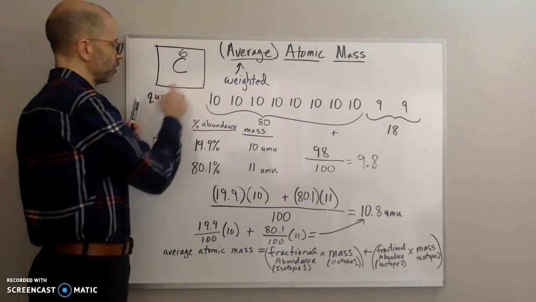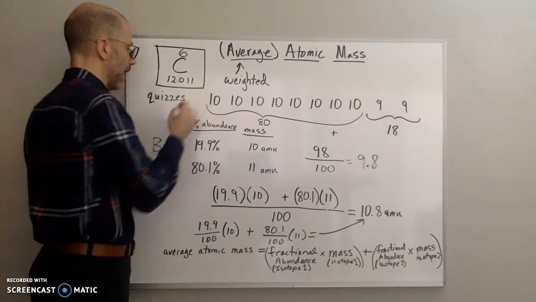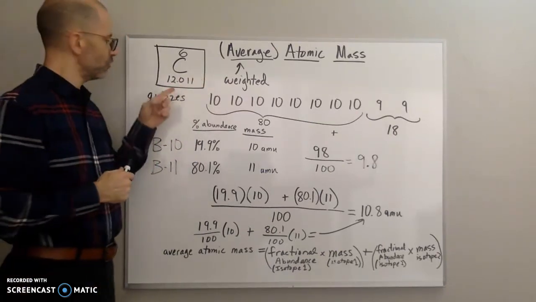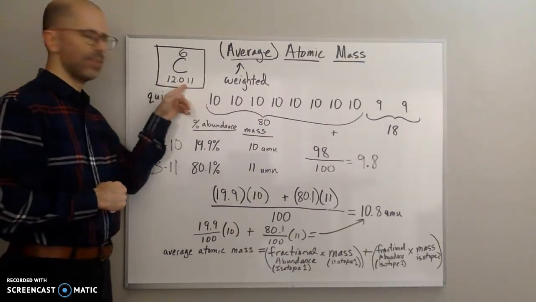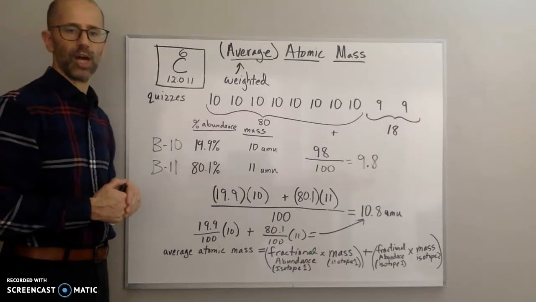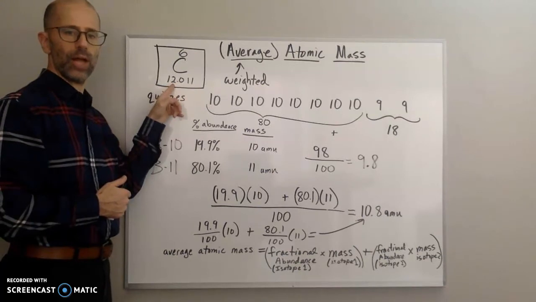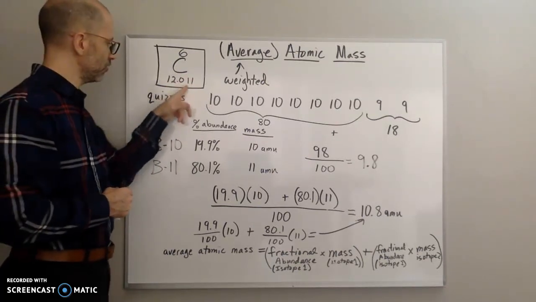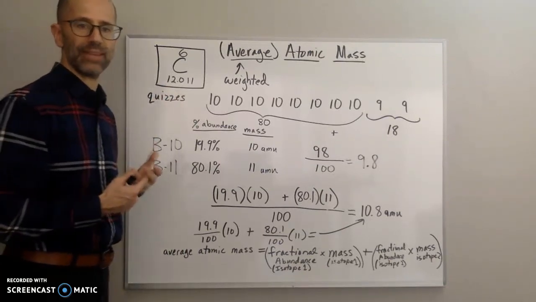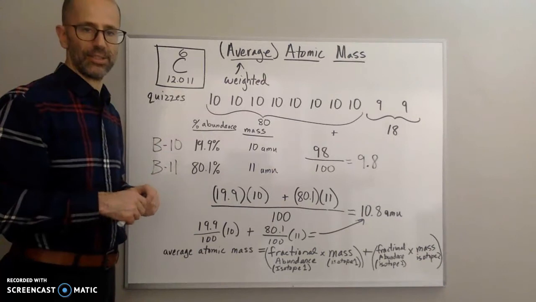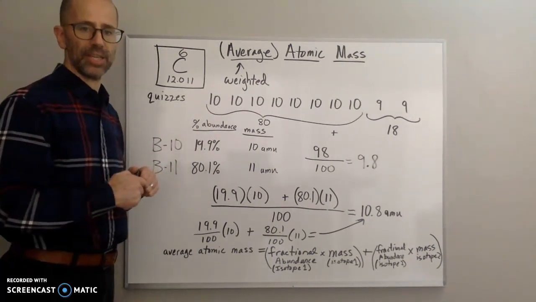But on the bottom, you'll find another number that is usually expressed as a decimal. For carbon, it's 12.011. This is the average atomic mass of carbon. So you'll see that it's weighted very close to 12. Because the average is very, very close to 12, that should tell you that the most abundant isotope of carbon is carbon-12, because it's weighted towards that particular isotope.